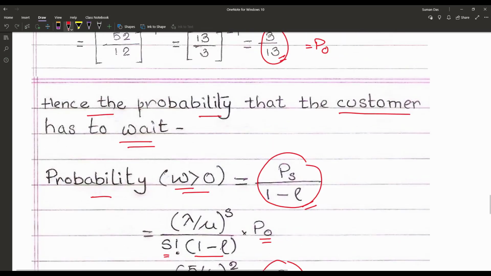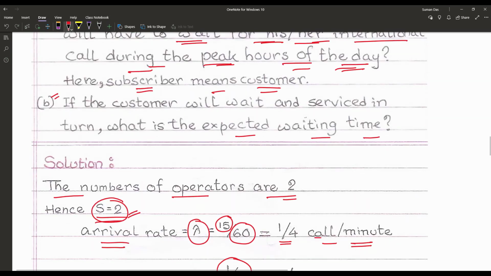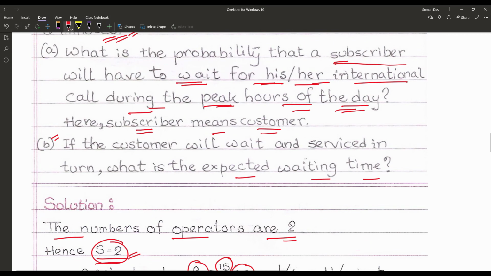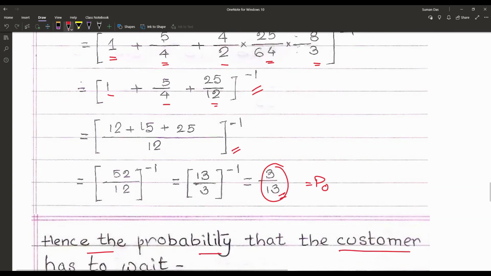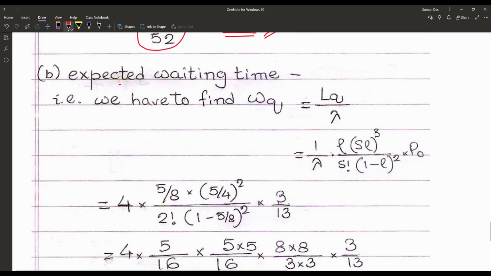Now the second problem statement, what is that? If the customer will wait and be serviced in turn, what is the expected waiting time? So that means we have to find out the waiting time in the queue, before the service or before the call has been taken. So we have to find out the expected waiting time, that is Wq, and that is equal to Lq upon lambda.